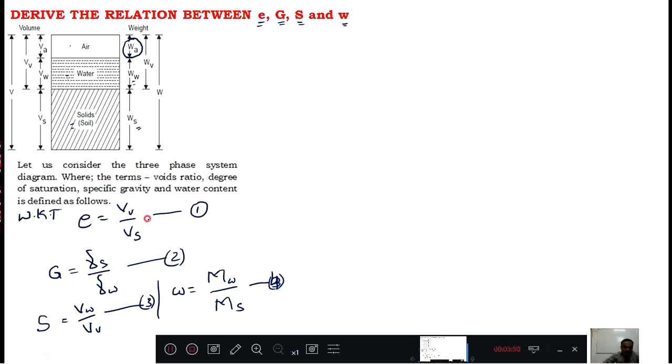Now by seeing this, here Vv is in the numerator and here Vv is in the denominator. If I multiply e and S, something will happen.